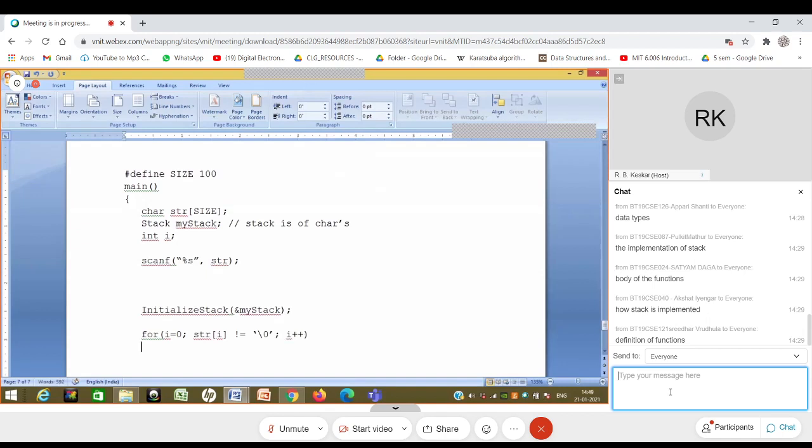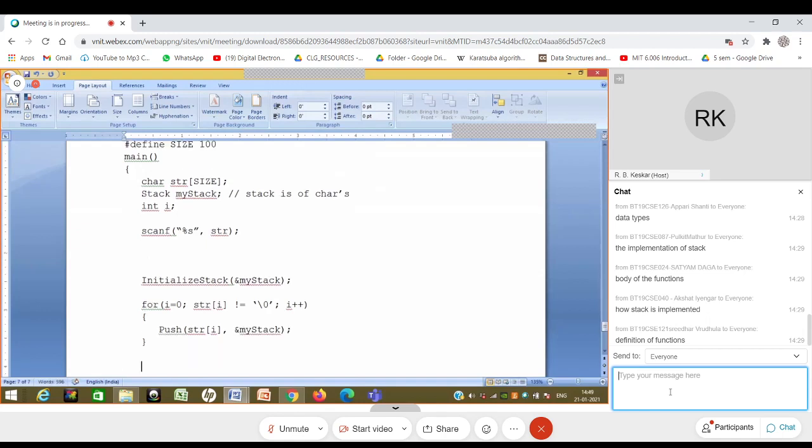And then what I will do is, str of i is the next character, so I will push the next character, which is str of i, onto my stack. Remember that my stack is a stack of characters, it's not a stack of integers. So when this loop is over, by that time I have pushed all the characters of the string in the stack. Now the character which is on the top is actually the last one. So now I can start printing from there.